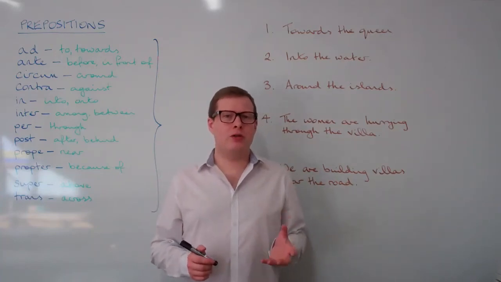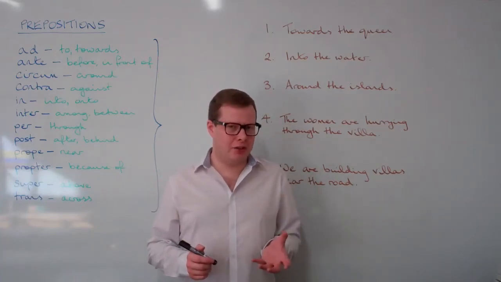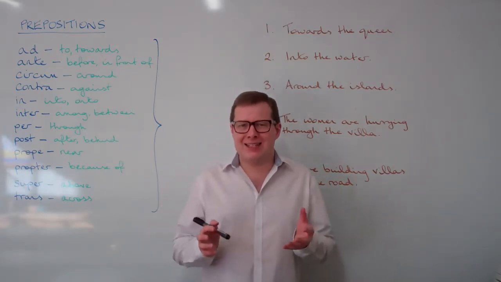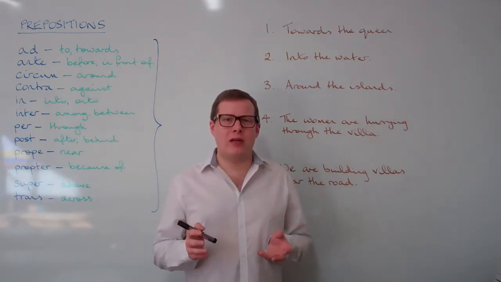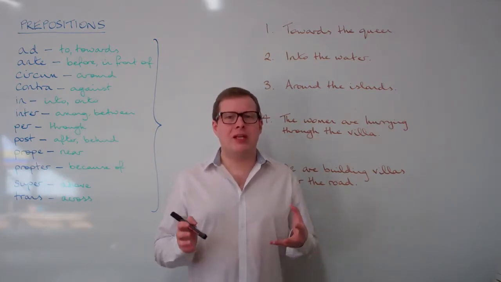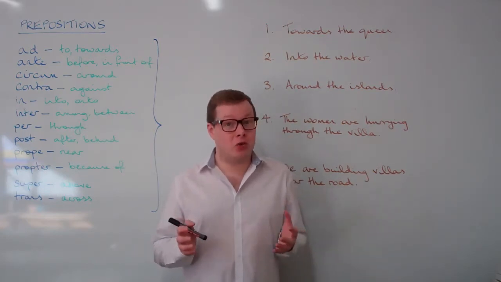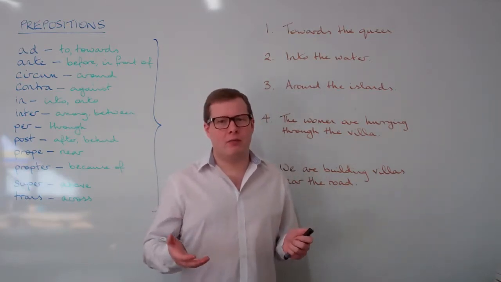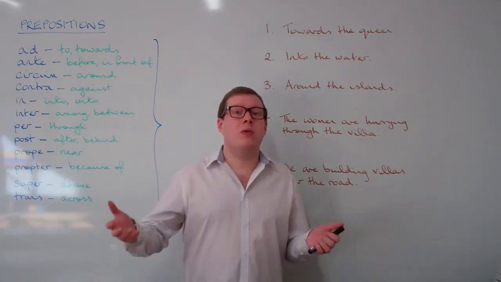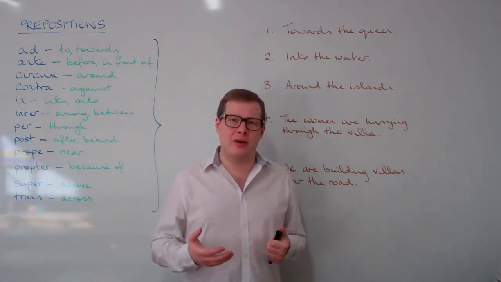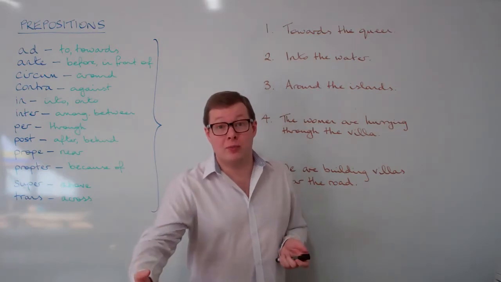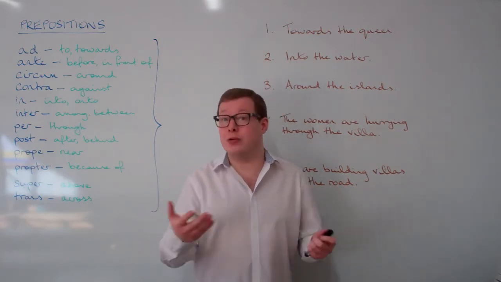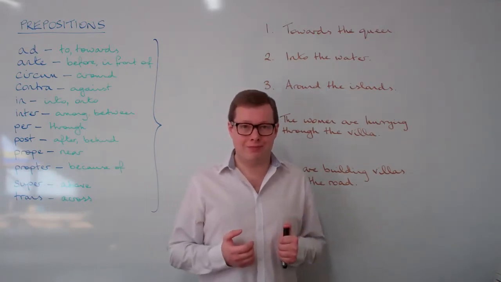A preposition is a word that shows the relation between two elements in a sentence. It doesn't connect them in the same way that a conjunction would, but it does show the connection between them. So take an example: I am walking and the poet. We need to connect those two phrases together. I am walking towards the poet. I am walking with the poet, away from the poet, around the poet, and so on.